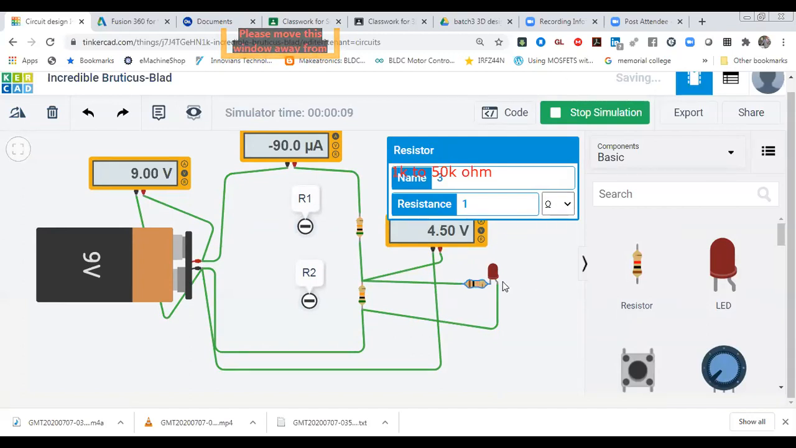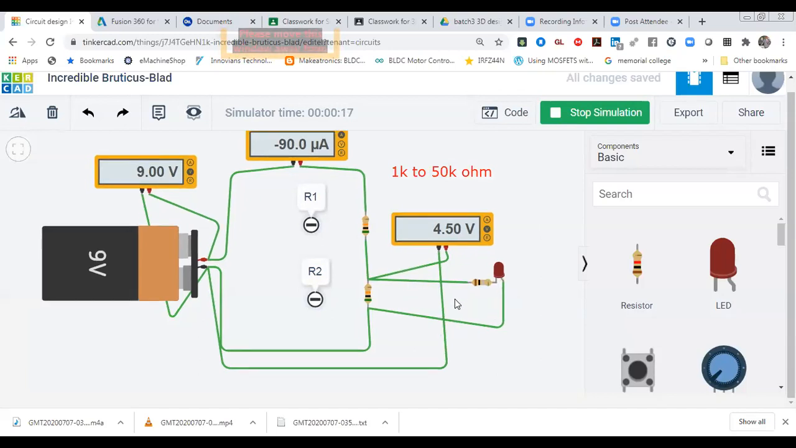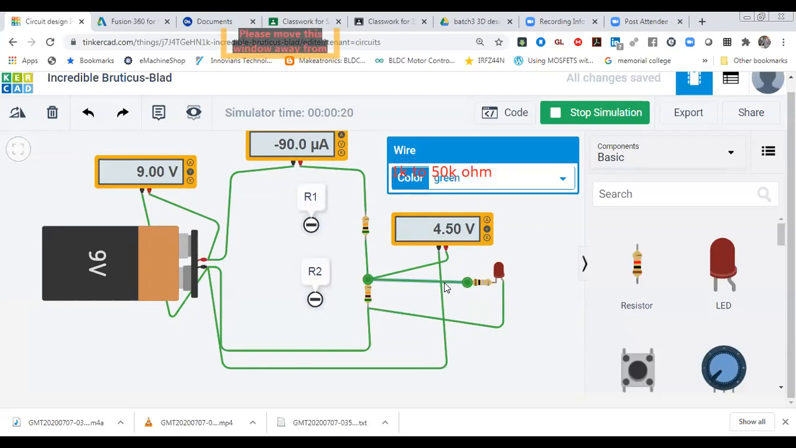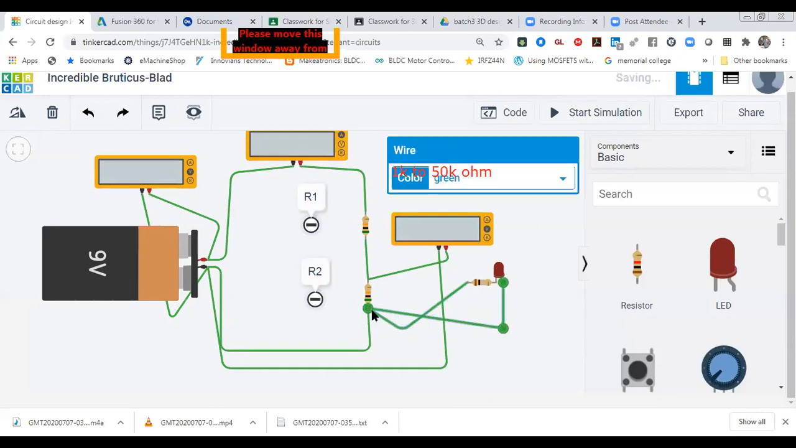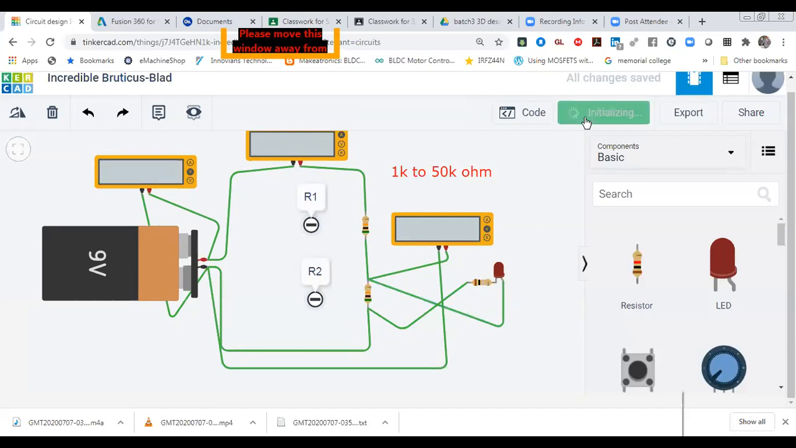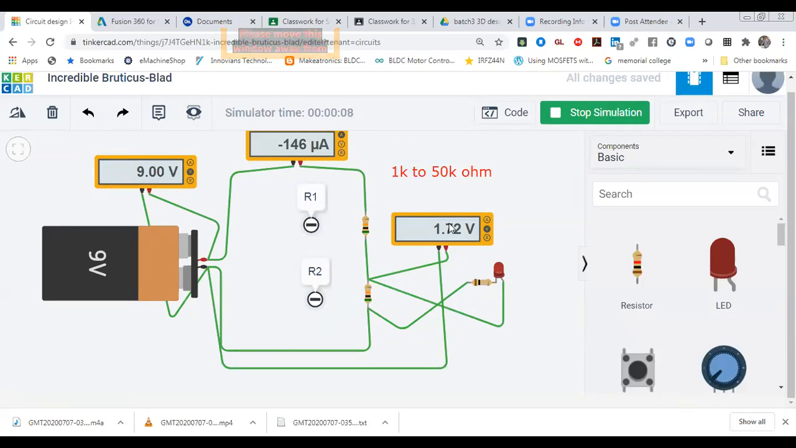You can make it 1 ohm, or you can remove that resistance also. Okay, let me check the connections. I made wrong connections here. This one is negative and this one is positive. Let me check it now. The LED is glowing with very less intensity, and we have used only 1 ohm resistance here, so the voltage also got dropped.